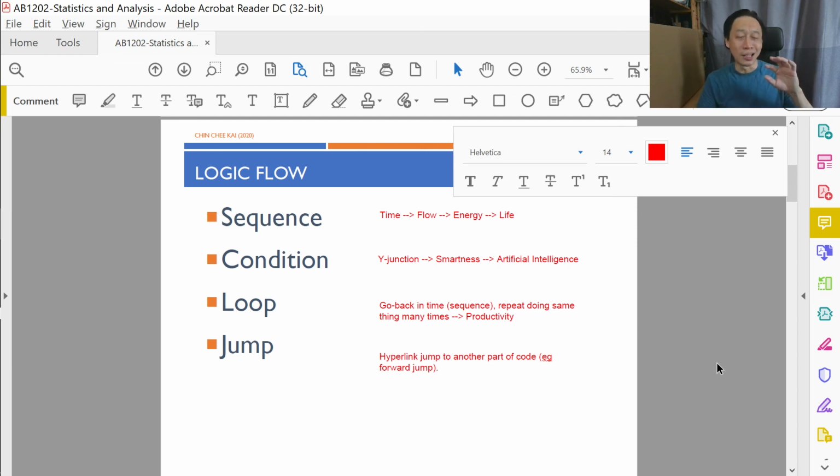You can always categorize them as these 4: sequence, condition, looping, and jump. And you see that they all represent some sort of real life meaning, right? Life, smartness, productivity, and of course, the ability to jump across code whenever we don't need it or we want to reuse it, which helps a lot in organizing our code.